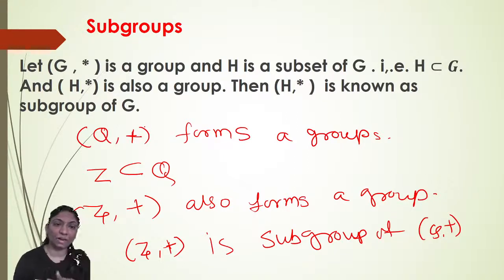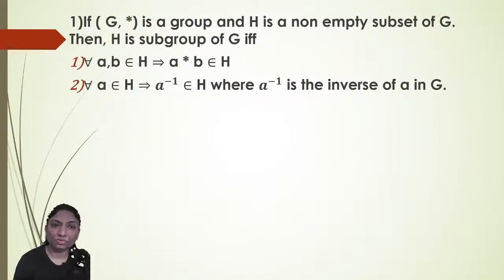Okay, this is a simple definition, but we will now see the next definition or criterion. If (G, *) is a group, to check whether a subset is a subgroup or not, we use this criterion. If (G, *) is a group and H is a non-empty subset of G, then H is a subgroup of G if and only if for all A, B belonging to H, A * B also belongs to H, and for all A in H, A inverse belongs to H, where A inverse is the inverse of A in G.